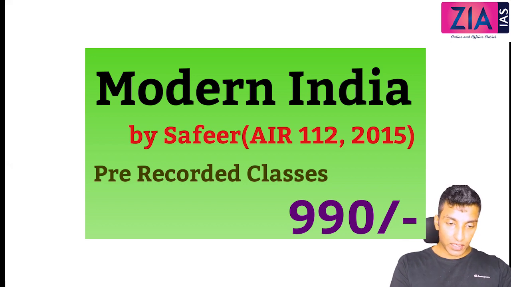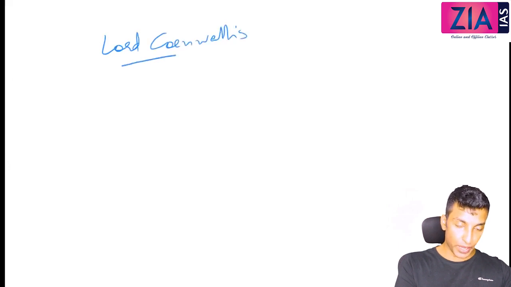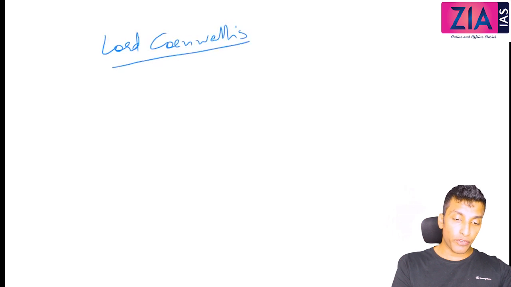So, we have done with Lord Warren Hastings. In this session, we are going to discuss the next Governor General, that is Lord Cornwallis. His time period is from 1786 to 1793.